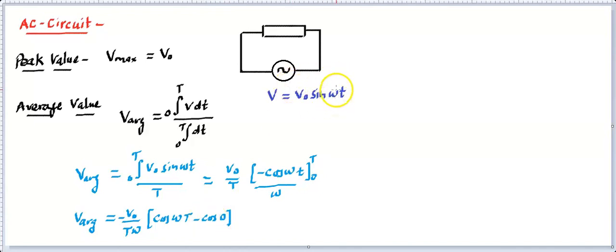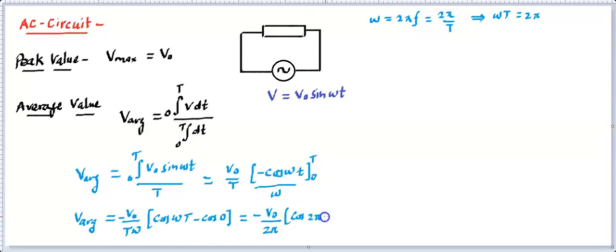Let's talk about one more point. Omega is basically angular frequency. This angular frequency is equal to 2 pi f, where f is the frequency, or 2 pi by capital T, where T is the time period. This is the same omega that you already know. So from here you can find that omega T is simply 2 pi when you multiply with this capital T. So it becomes minus V naught divided by omega, times cos 2 pi minus cos 0.